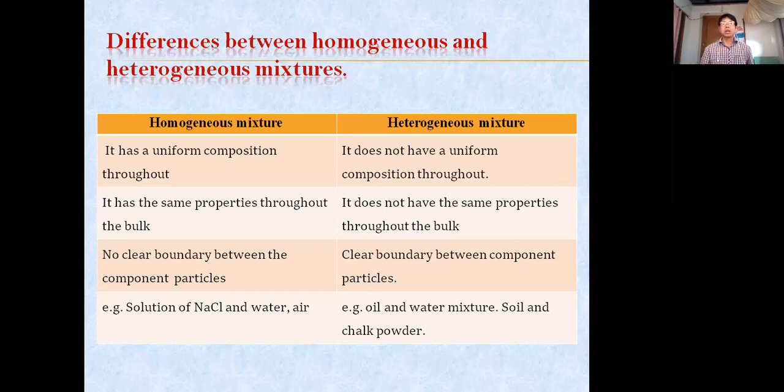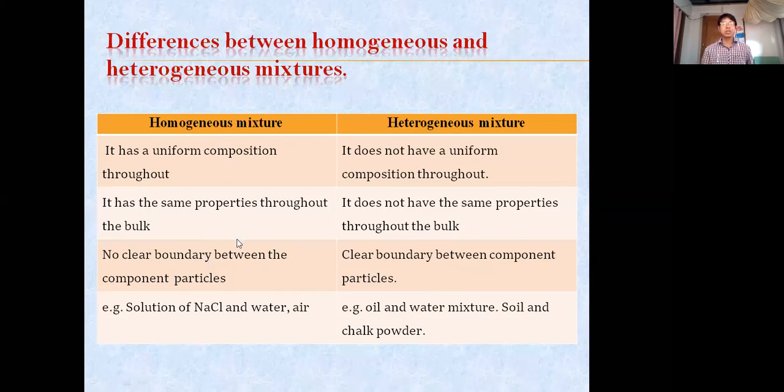But in case of a heterogeneous mixture, it does not have the same properties throughout the bulk. Like the soil and the chalk powder: the chalk powder is white in color, and the soil is gray in color. In that color, we can clearly differentiate it, and there is a clear boundary. The next point, there is no clear boundary between the component particles. Okay, this is homogeneous. And there is a clear boundary between the particles in case of a heterogeneous mixture.